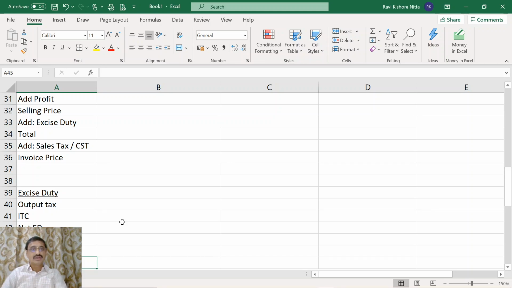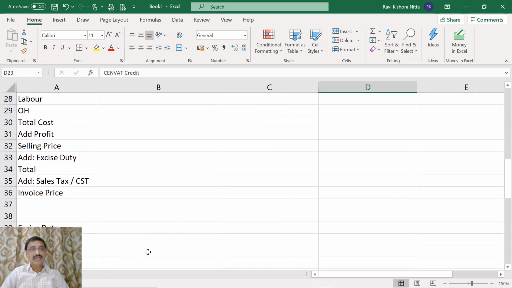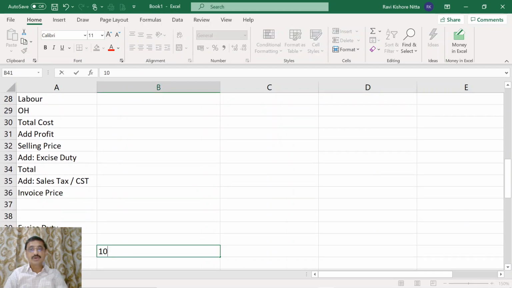Now come here. He bought the raw material for 100. Let us assume the rate of tax to be 10%. I will take only 90% because there was something called the Cenvat credit concept. So I will take only 90 rupees here, and in the input I will take 10 rupees.